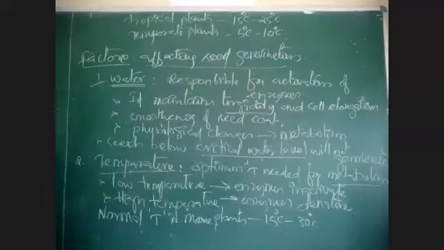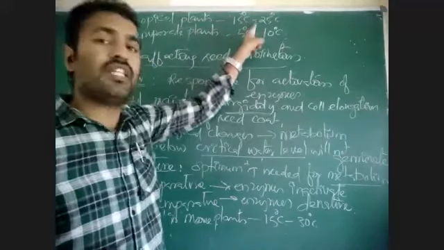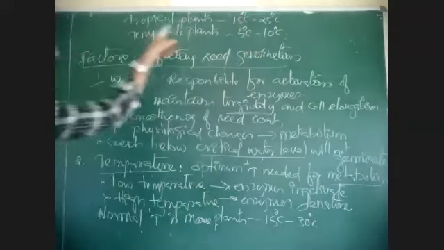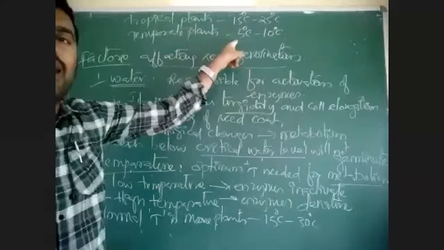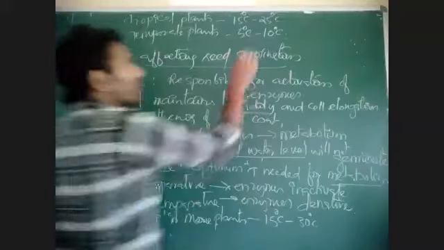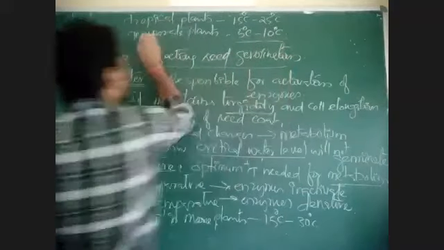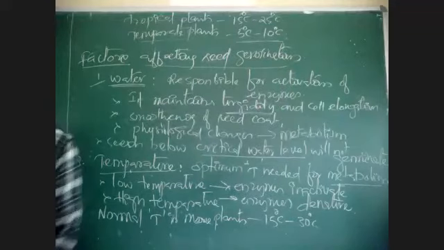For seed germination, tropical plants need a temperature between 15 to 25 degrees centigrade. For temperate plant seed germination, there must be a temperature between 5 to 10 degrees centigrade. If the temperature is not between 5 to 10 degrees centigrade in temperate plants, the seeds will not germinate.